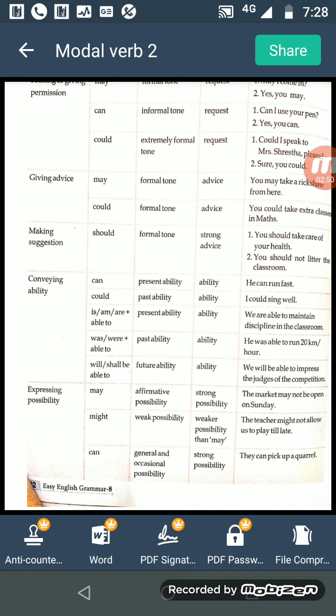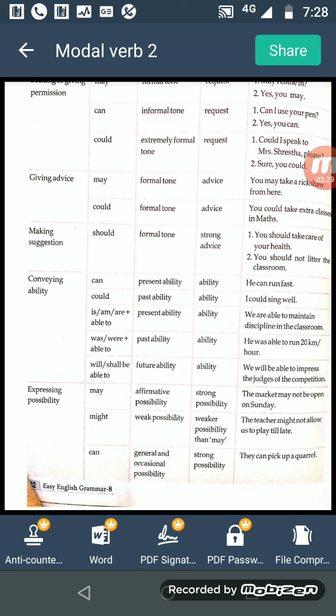Then for purpose we use: we are able to maintain discipline in the classroom. So here is/am/are plus able to, the modal auxiliary verb we have to use. Was/were plus able to also indicates ability but in the past. So he was able to run 20 kilometers per hour, right? Because of using was, this is past ability.